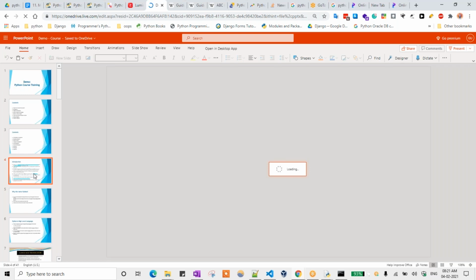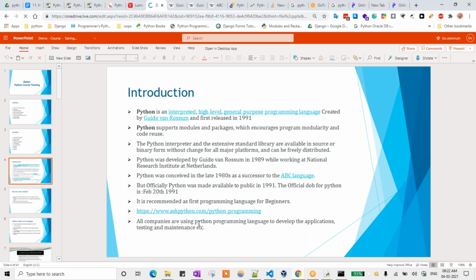Just take a minute. So all companies are using the Python programming language to develop applications, and for testing and maintenance purposes also.